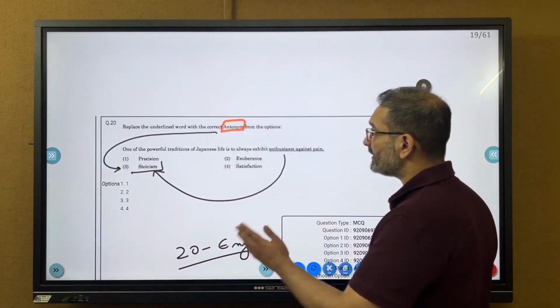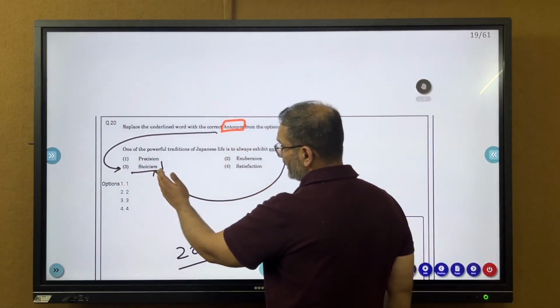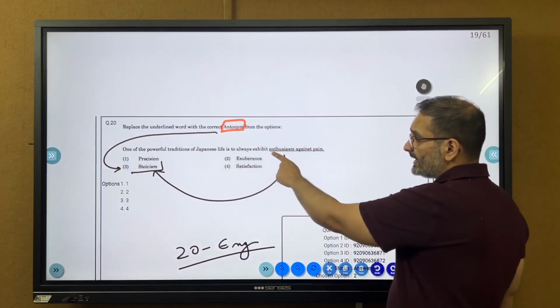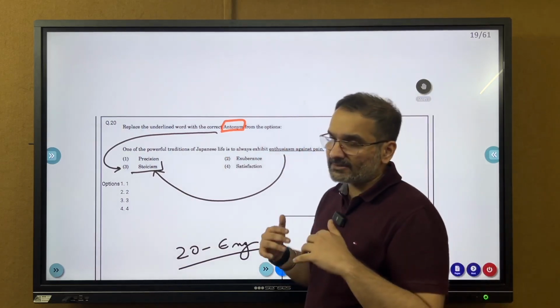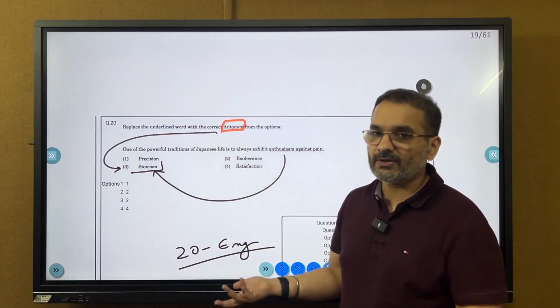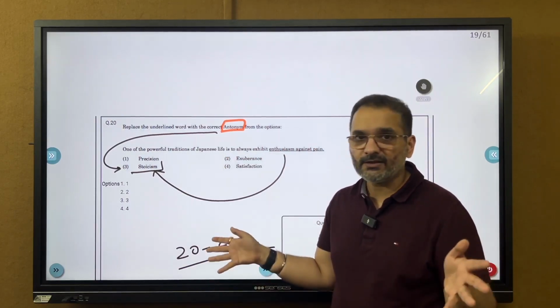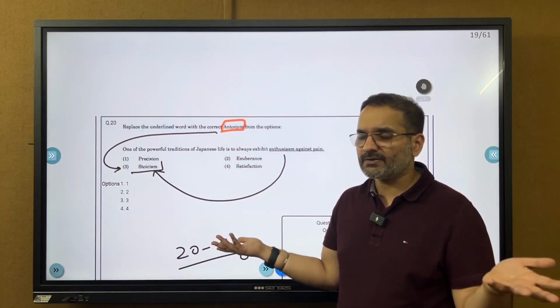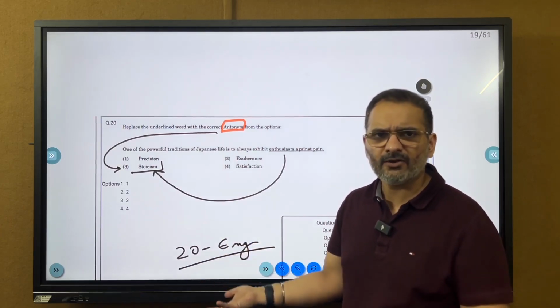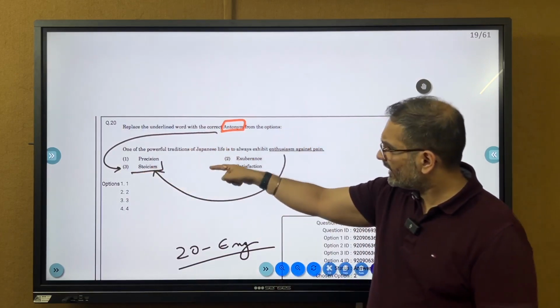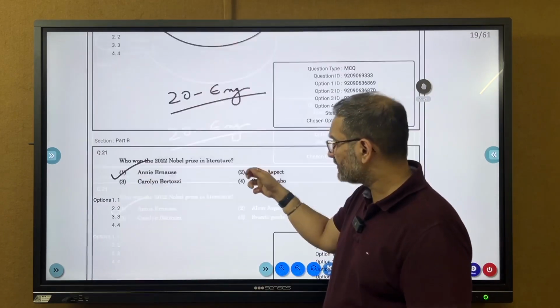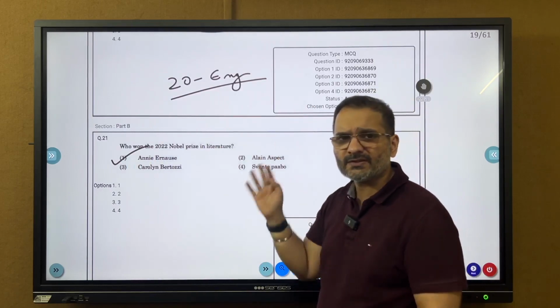So the first 20 questions, replace the word with the correct antonym. Antonym यहाँ पर exhibit enthusiasm against pain. Stoicism basically means there is pretty much no enthusiasm in life any which way. And well, you are a stoic, that means you can endure pain without making a tamasha out of it. So that's stoicism. And antonym correct दे रखा है, I believe इसके अंदर कोई दिक्कत नहीं है. So the first 20 questions is English standard.